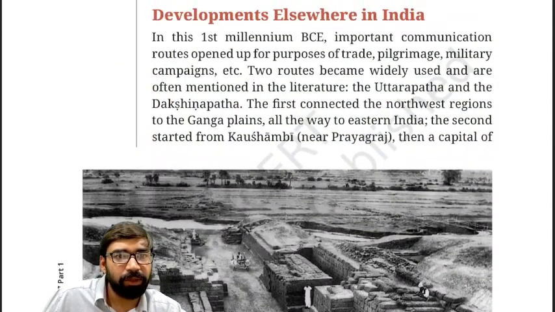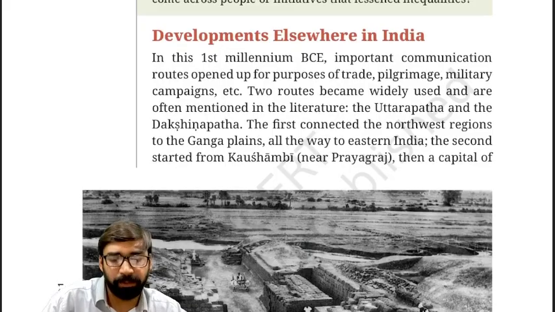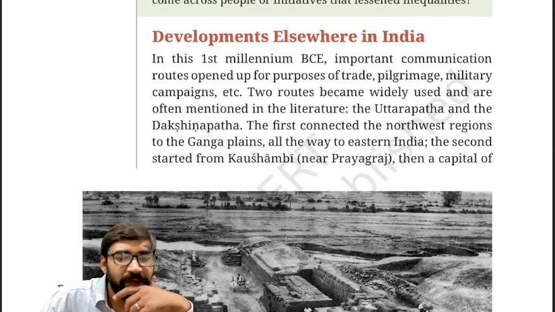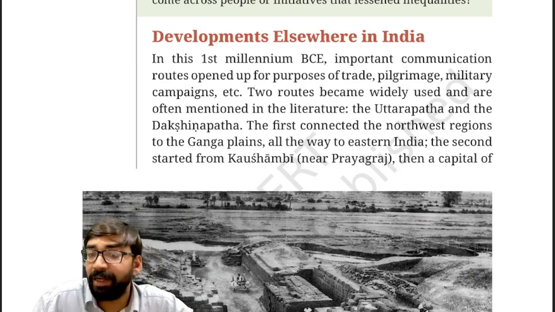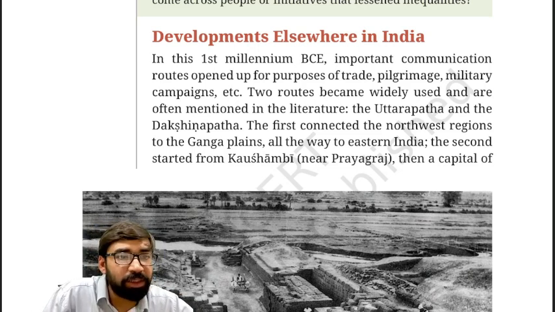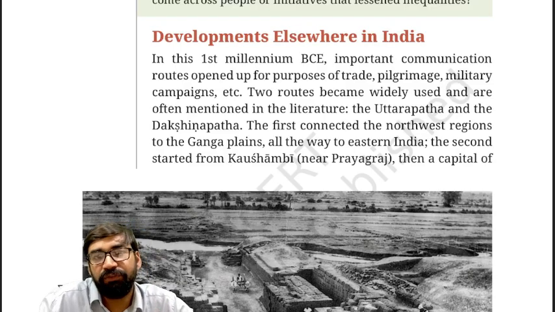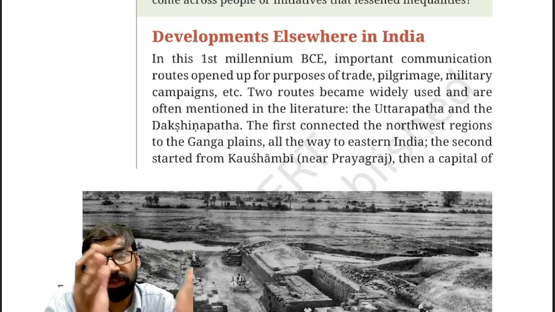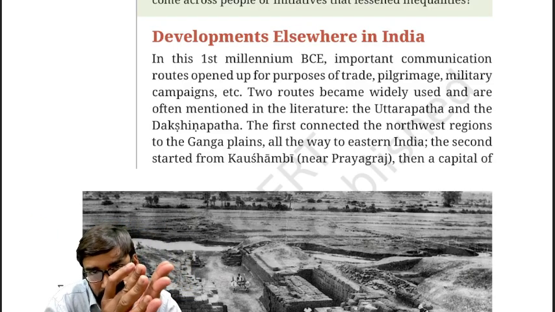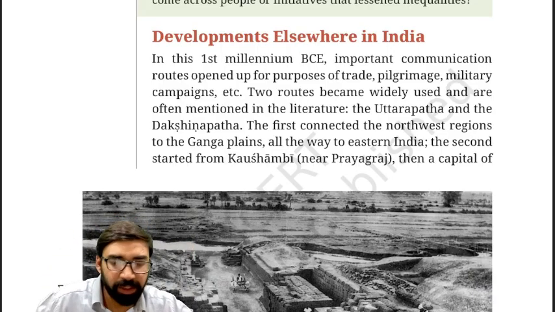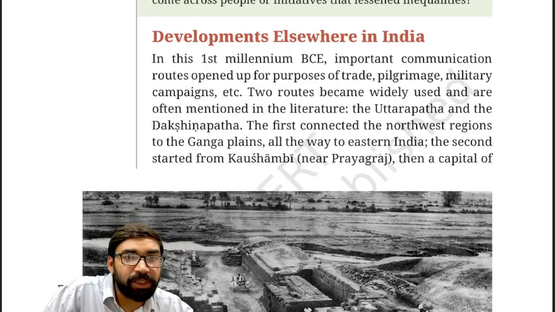Fine. Okay. Now, the next important paragraph in this chapter is developments elsewhere in India. We need to understand this chapter is related to the different regions in India: north, east, west, south. Fine. So, developments elsewhere in India. First, how development took place.